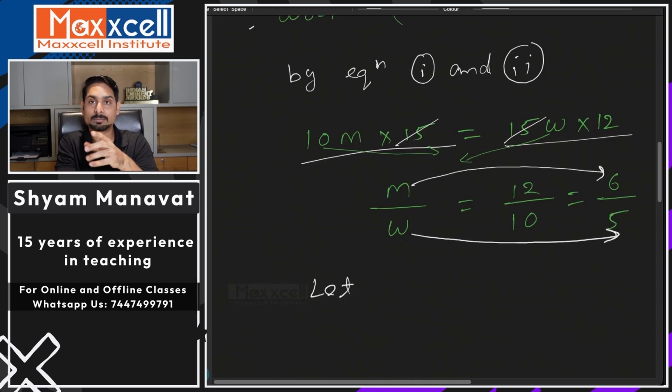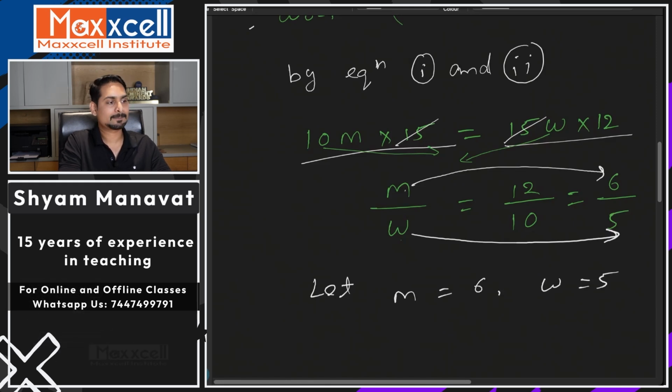I can assume that to make the solution look a little easier and shorter. Although if the m upon w ratio is 6 upon 5, I cannot directly say that m equals 6 and w equals 5, because ratio does not reflect the actual value. We have learned this in the ratio chapter. But in this case, to have the shortcut, once you have the ratio of efficiency, you can assume that m equals 6 and w equals 5.